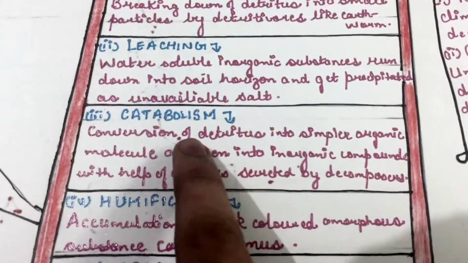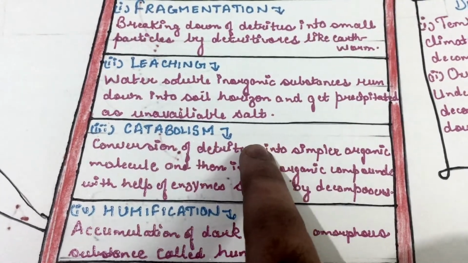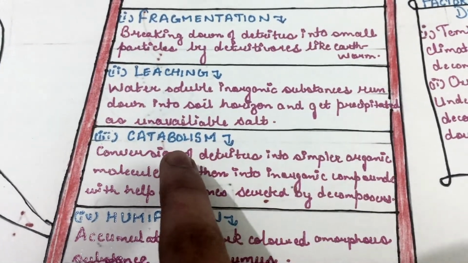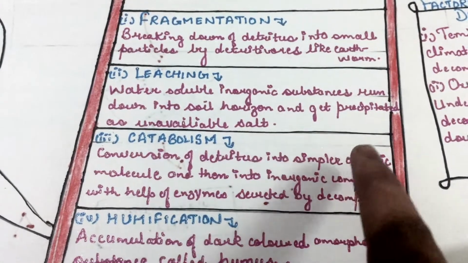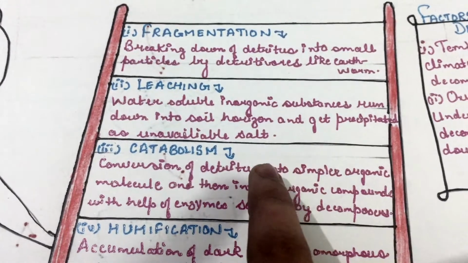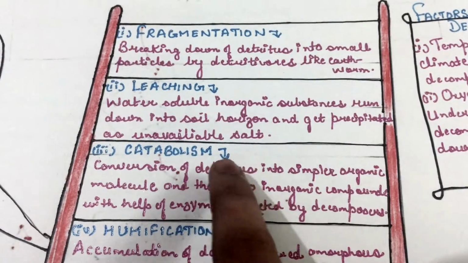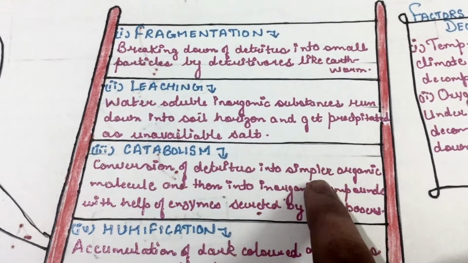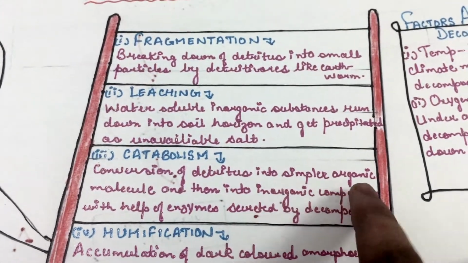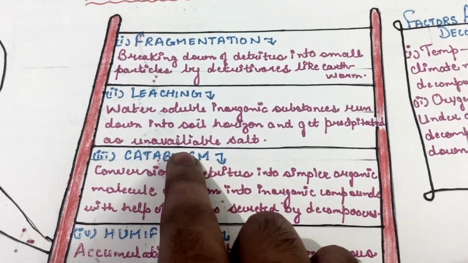Now the third step is catabolism. As we know, catabolism is a breakdown process. So in catabolism, detritus is first converted into simpler organic molecules, which in turn are further converted into inorganic compounds. So first of all, detritus is converted into simpler organic molecules and then into inorganic compounds with the help of enzymes in the process of catabolism.